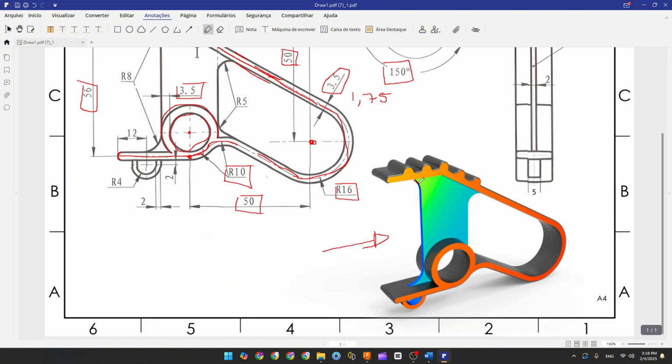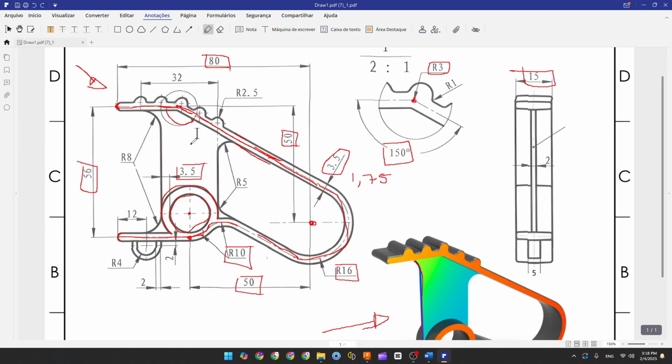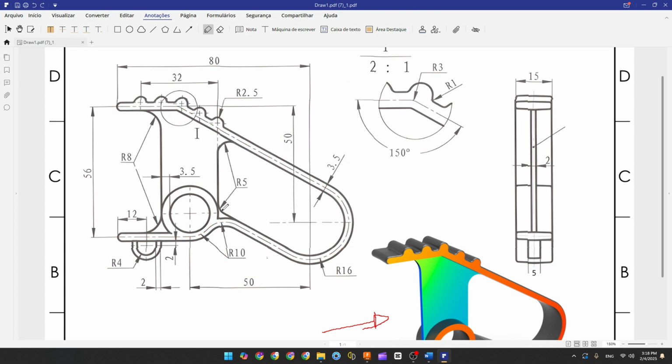Now let's make this part here, okay? To make this, we have the dimensions here. The radius 5 millimeters here and 5 millimeters here. And this line is tangent with this arc, but it is not coincident, okay, with this arc. And these two arcs here are tangent with these lines and with this line, okay?